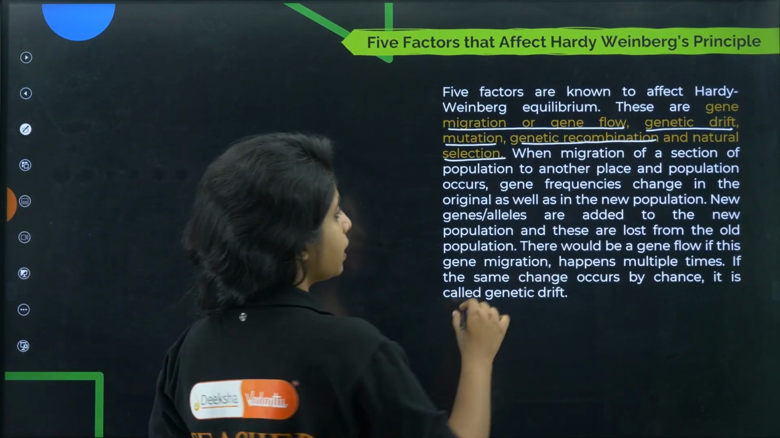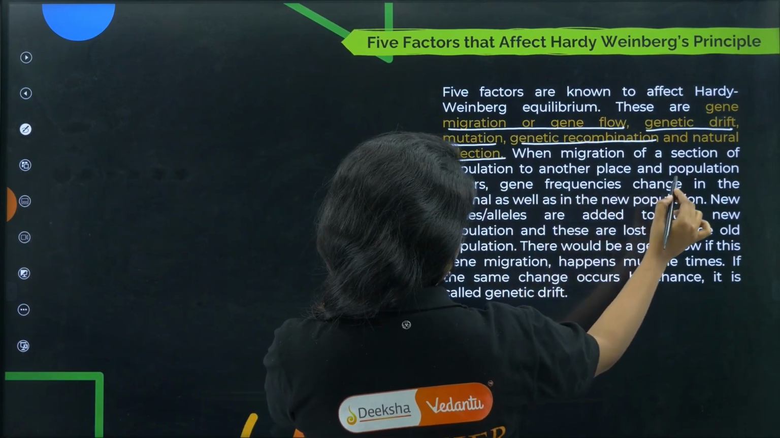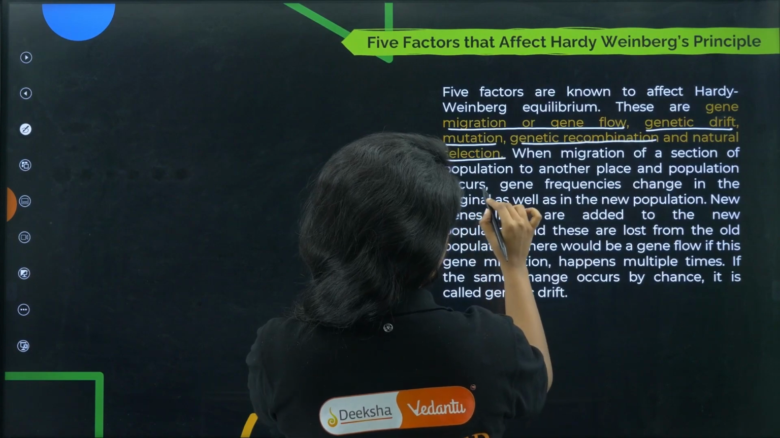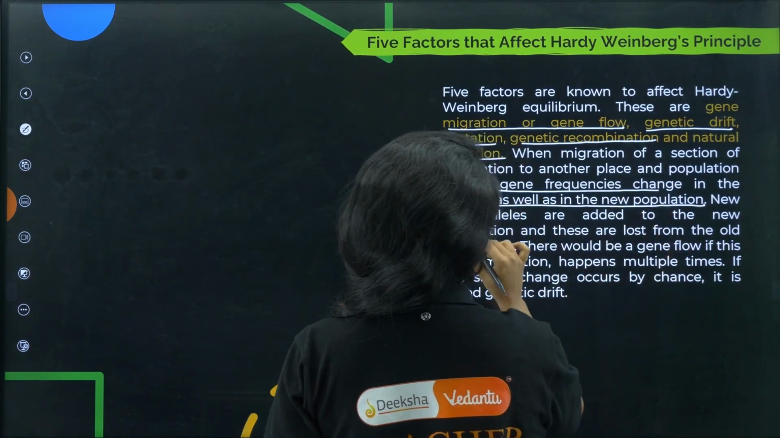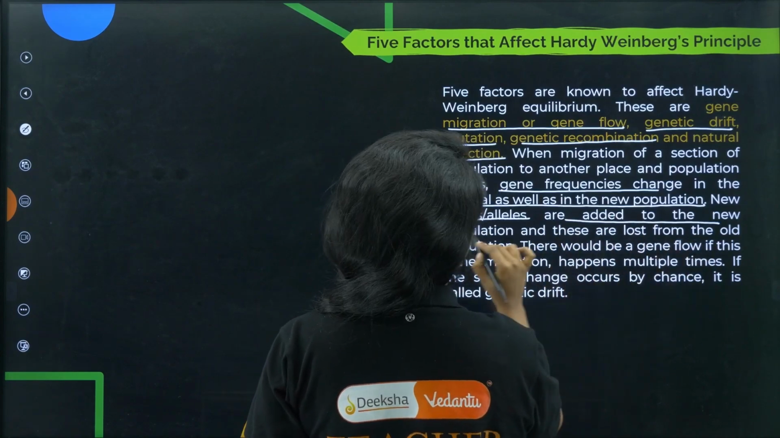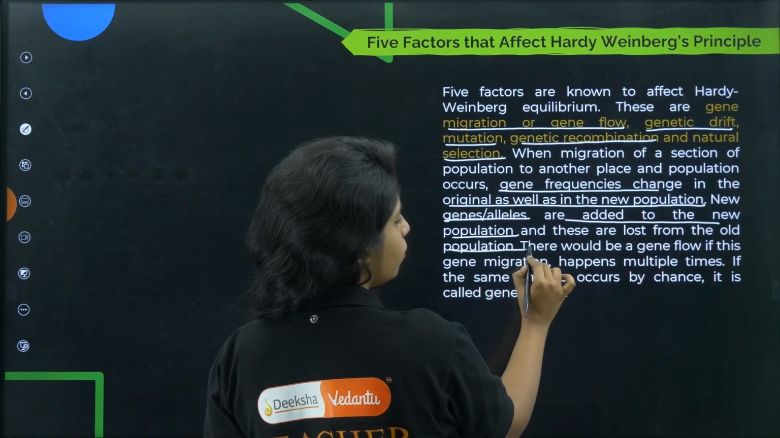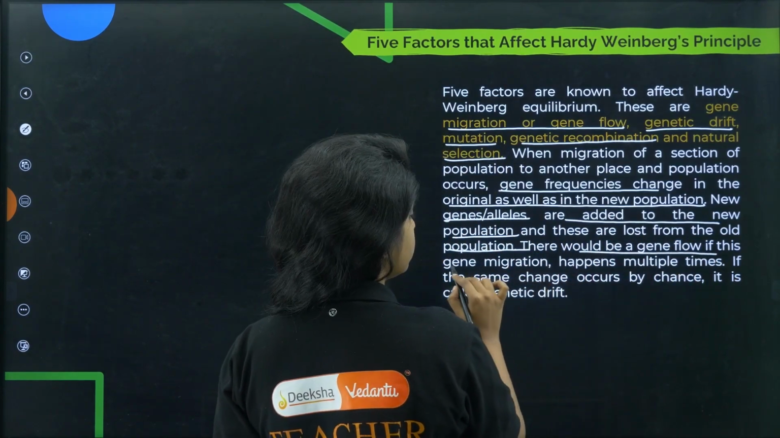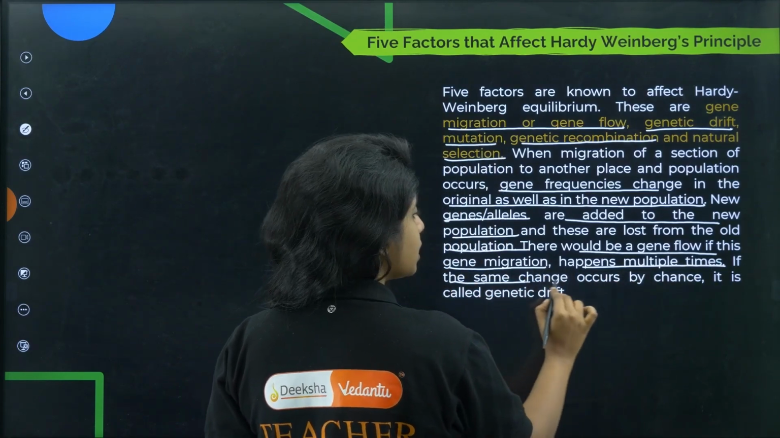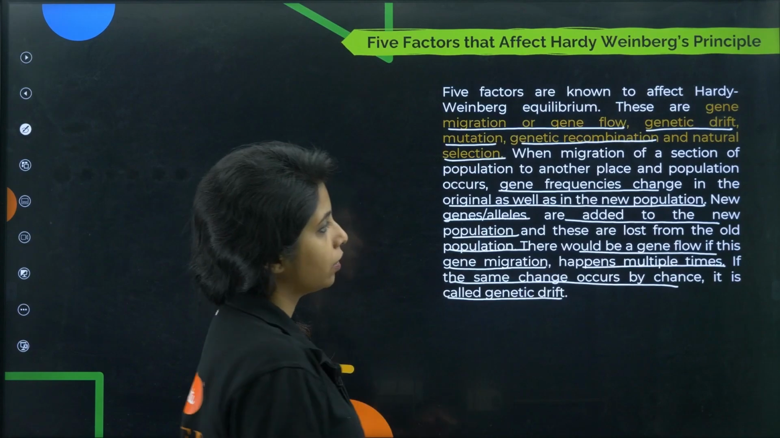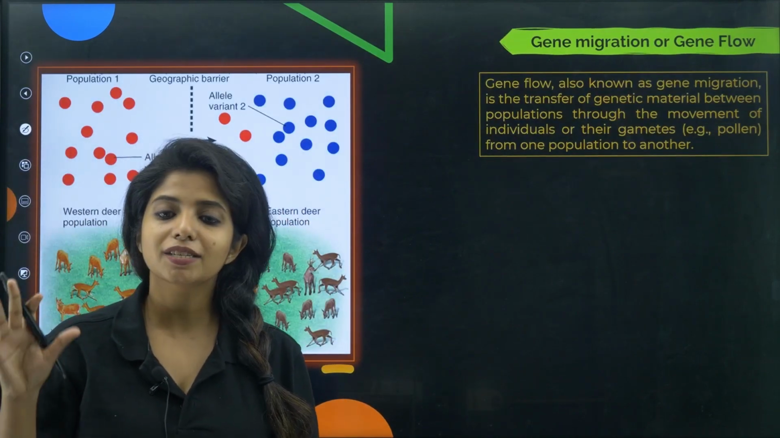When a section of a population migrates to another place and population, gene frequencies change in the original as well as in the new population. New gene alleles are added to the new population and these are lost from the old population. There would be gene flow if this gene migration happens multiple times. If the same change occurs by chance, it is known as genetic drift. Okay, to make things easy, let's study them one by one.